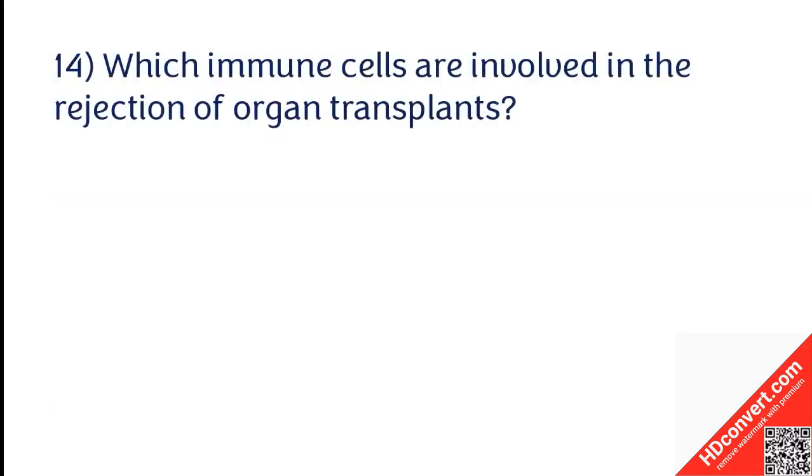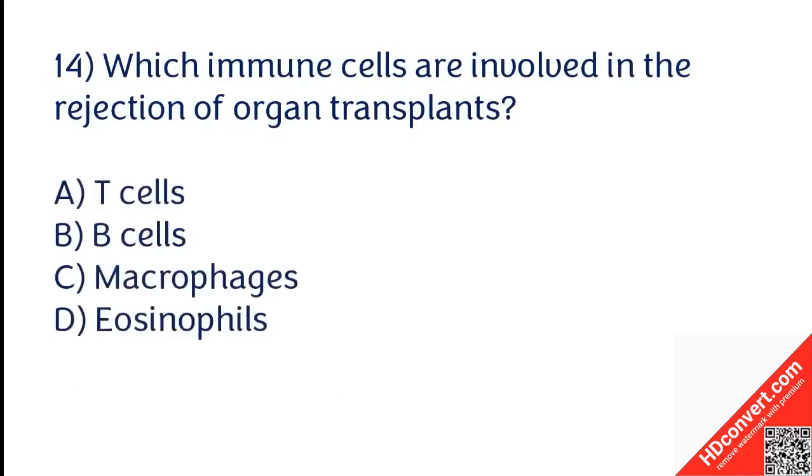Which immune cells are involved in the rejection of organ transplants? T cells, B cells, macrophages, eosinophils. The correct answer is option A. T cells are involved in the rejection of organ transplants.